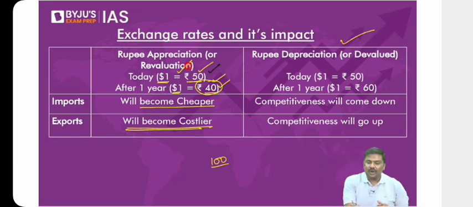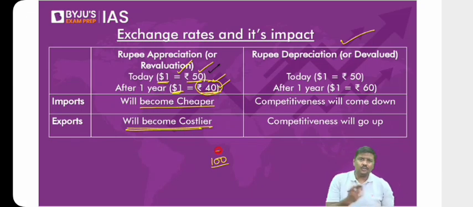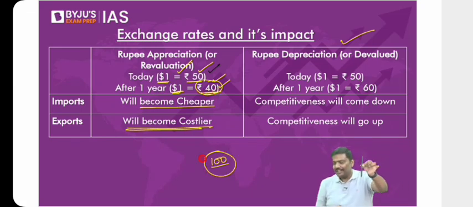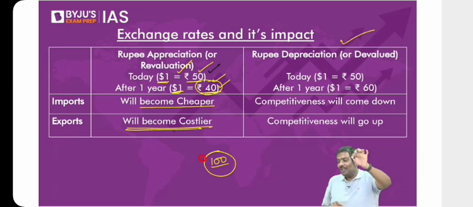After 1 year, $1 has become 40 rupees. But you still want to earn 100 rupees, including your profit. Now, how many of you will put the label of $2 on the pen? Let me see. No. You will export it at $2.5. Now tell me, if you're going to increase the price of this pen, will the exports increase?